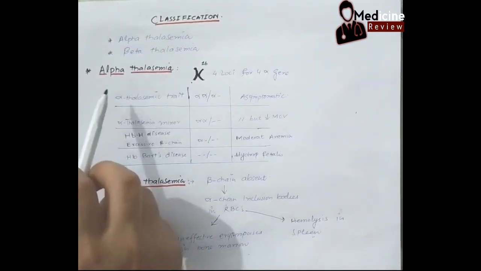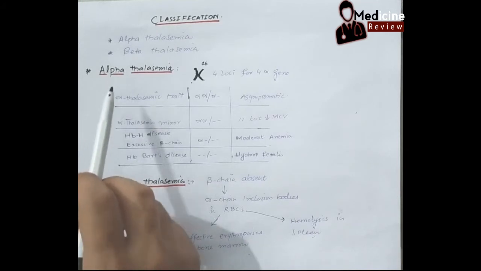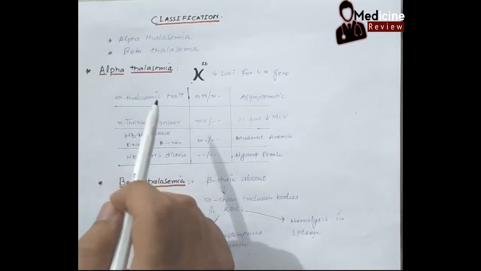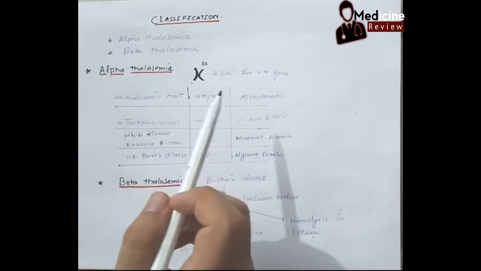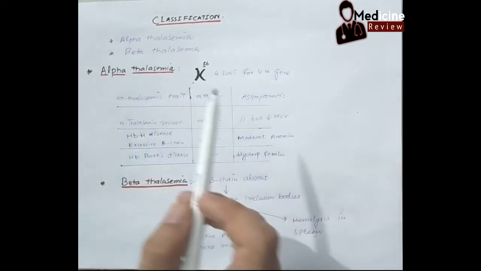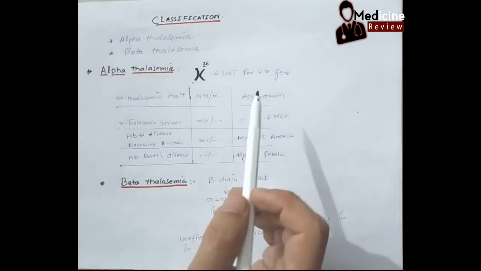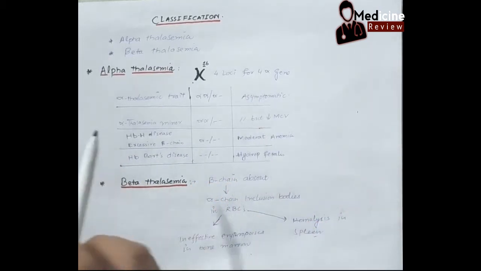First, we will discuss alpha thalassemia. The loci of the gene for the alpha chain of globin are present on chromosome number 16. There are 4 loci because there are 4 alpha globin genes.